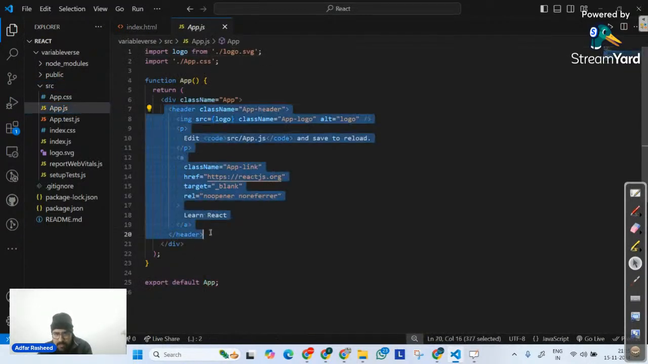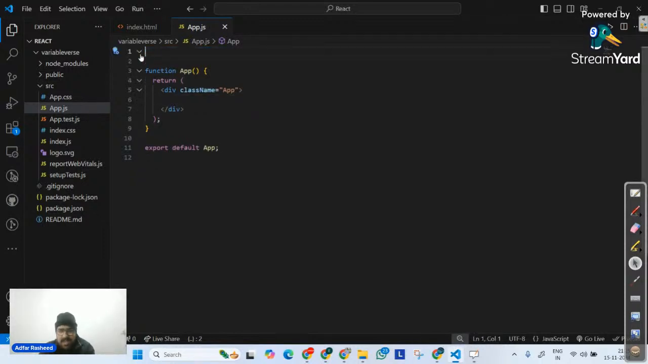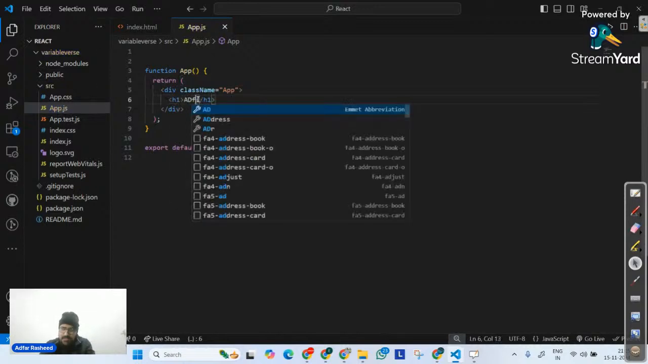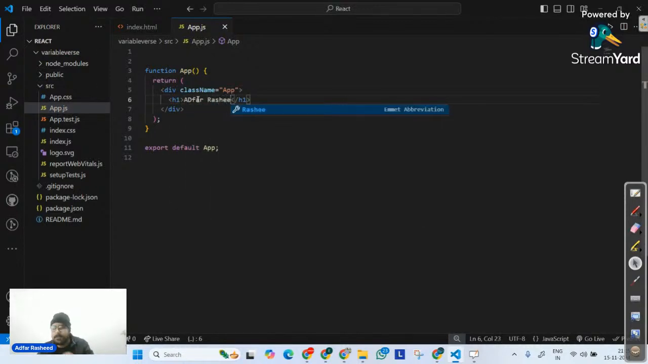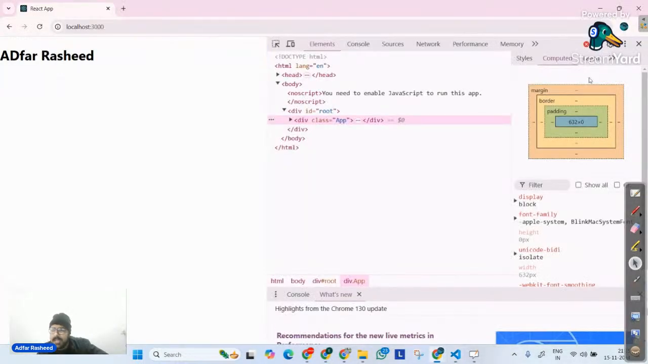Let me remove all of this header that we have, and let me remove all of the CSS that we have here as well. And I don't know what the syntax is, because until now we have never created a JavaScript function that returns HTML. We have never done that. I will come to that later on. Over here I will create an h1 and I will simply say Adfar Rashid here. Okay. And if I right now go to my web application, you can clearly see Adfar Rashid here.